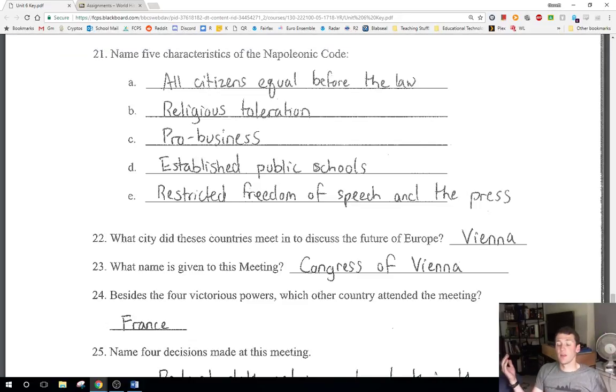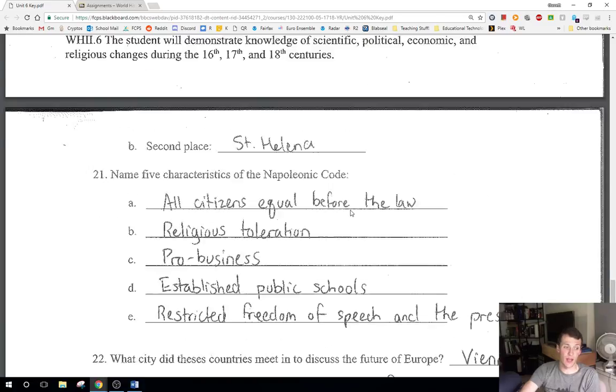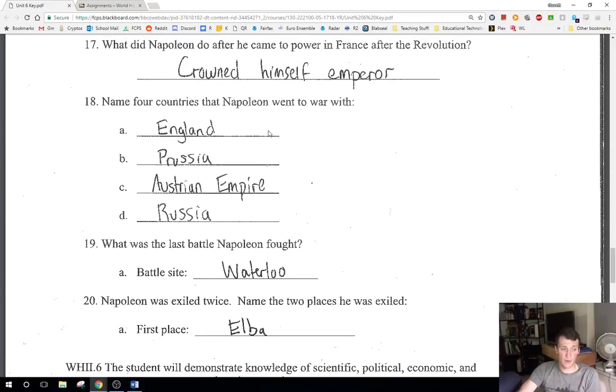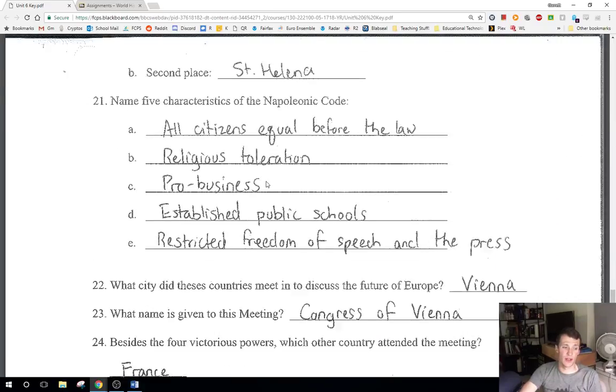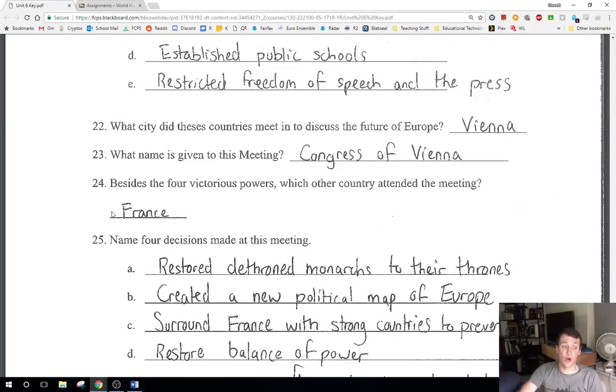So when Napoleon is now defeated after Waterloo, you are going to have this new meeting by these monarchies, essentially, by these major powers that participate. It's going to happen in the city of Vienna in Austria, and because of that, it's known as the Congress of Vienna. The four big powers that are there are England, Prussia, Austria, and Russia, and they actually also include France, as the non-victorious power, and that's actually kind of a big deal.